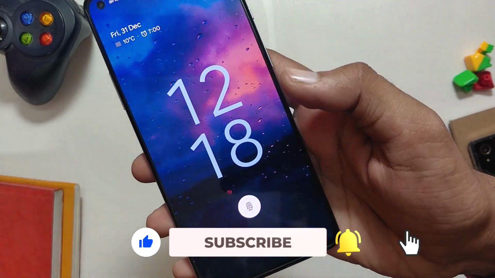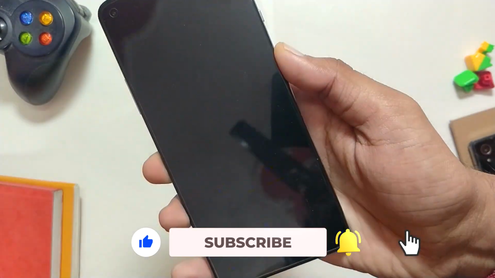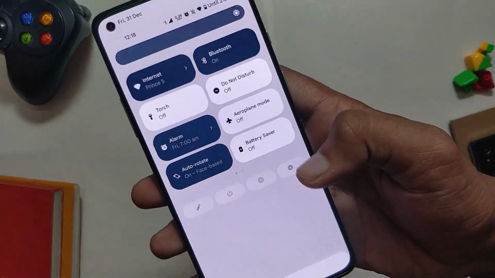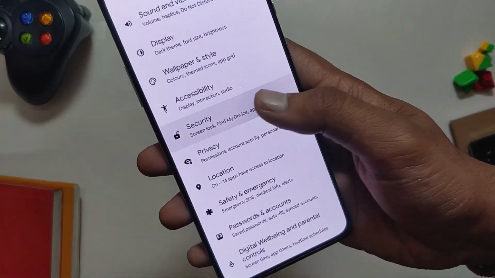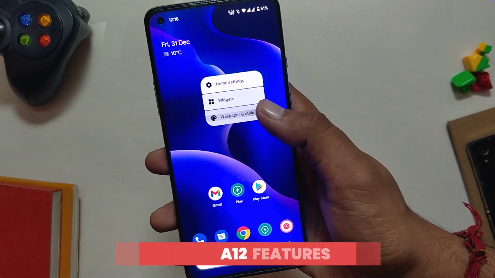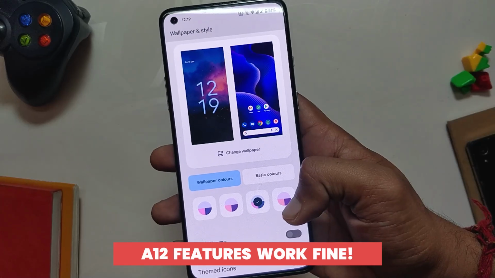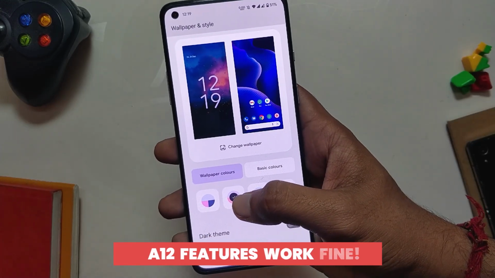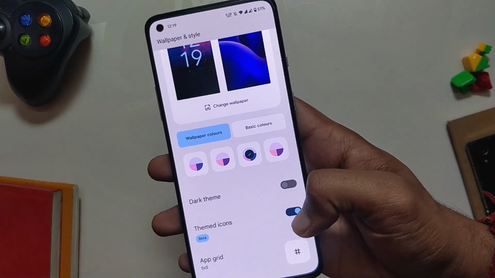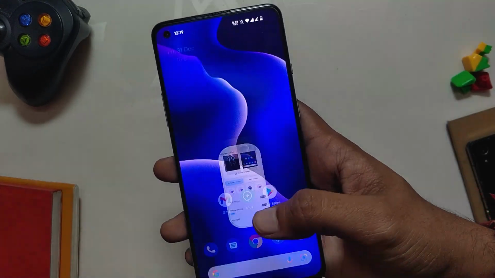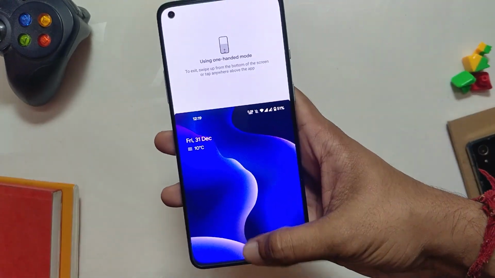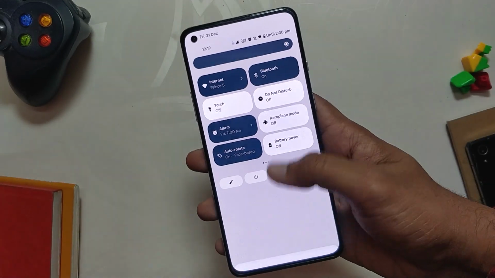The fingerprint sensor also works fine. It is a little slow as compared to Android 11 ROMs, but it does the job. However, there is no Face Unlock available currently. Actually, Face Unlock is not available on any Android 12 ROM for now. Moving on, since this is an Android 12 ROM, it supports all the amazing features from Android 12, which includes Material You theming, newer UI and animations, the quick settings and notification panel, one-handed mode, and all the Pixel specific features. And each of the features just works without any problems or issues.